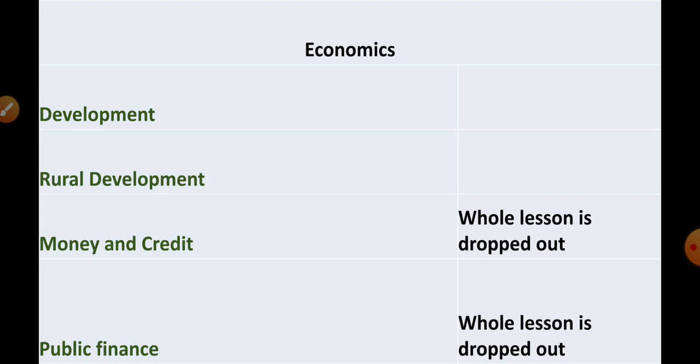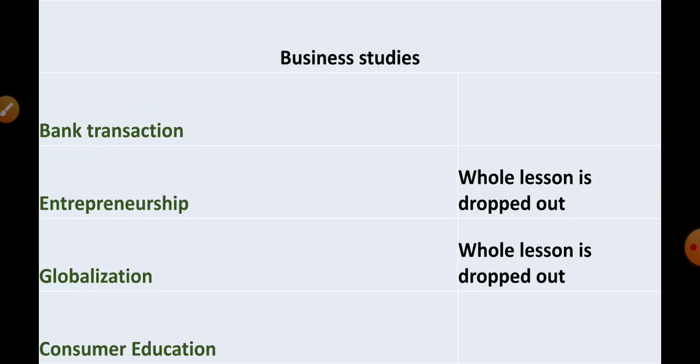Money and credit, whole lesson is dropped. Public finance, whole lesson is dropped. Next, business study. Bank transaction, whole lesson is there. Entrepreneurship, whole lesson dropped. Remember, globalization, whole lesson is dropped. Last one, consumer education. This is for examination.